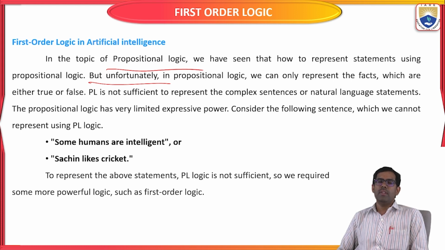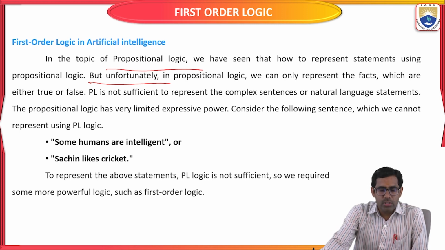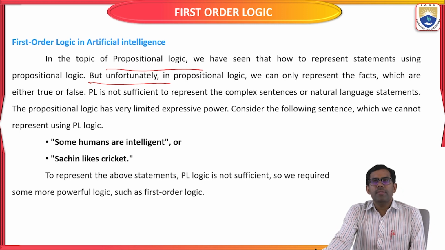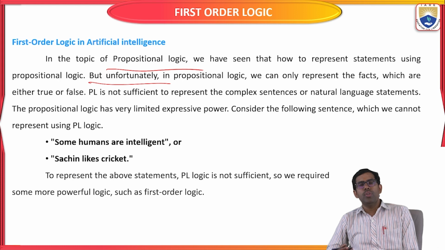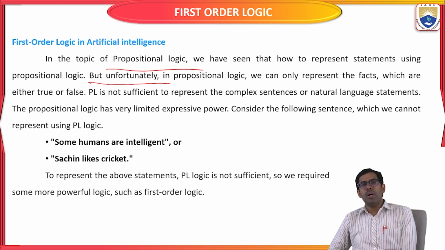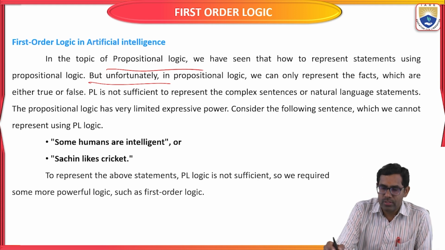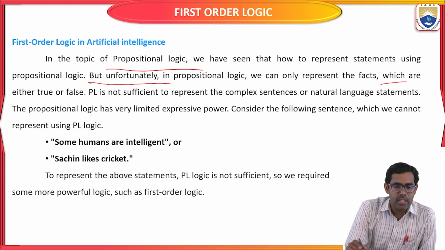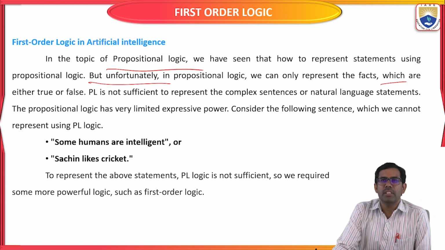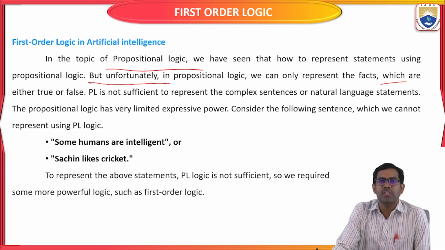We could not represent objects, functions or predicate logics. Using first order logic, we introduce objects, special functions, predicates or logics, which are either true or false.